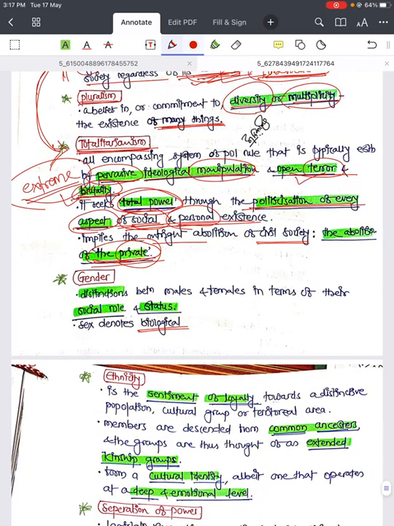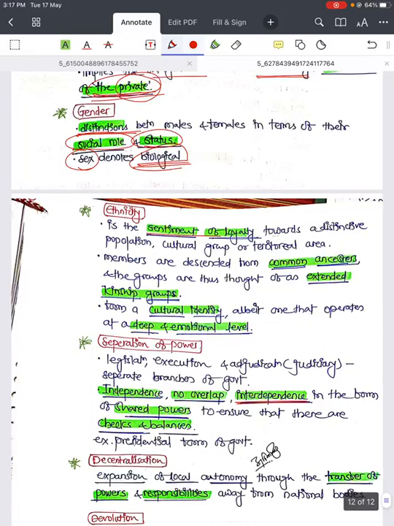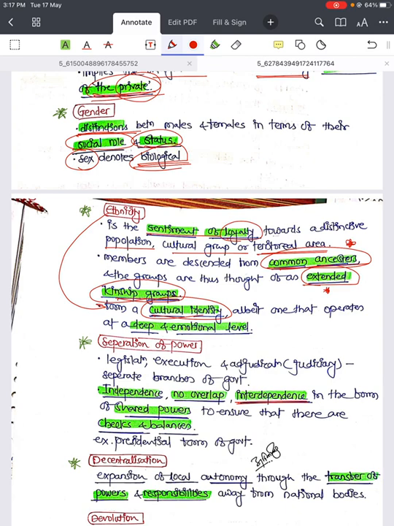Then gender is very simple, distinction based on social role and status, and when there is sex, it is called biological. Then ethnicity, it is a sentiment of loyalty towards a distinctive population, cultural group or territorial area. Members are descended from common ancestors. Keyword, common ancestors, and groups are thus thought of as an extended kinship, again a very important keyword, extended kinship groups, and form a cultural identity. Ethnicity is a cultural identity.